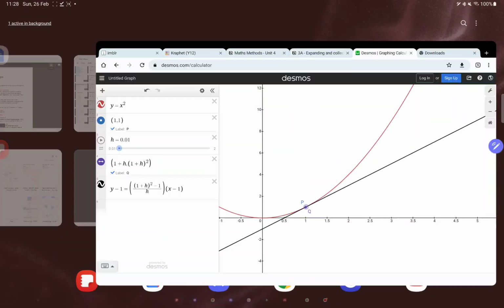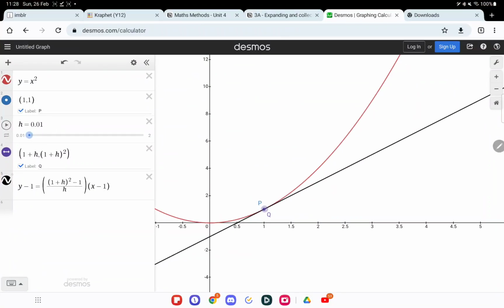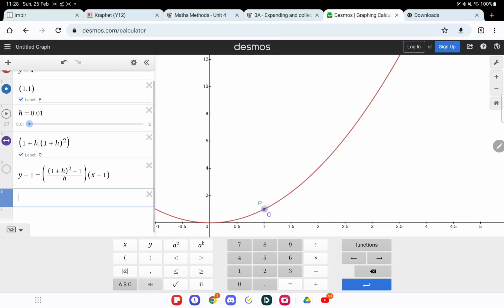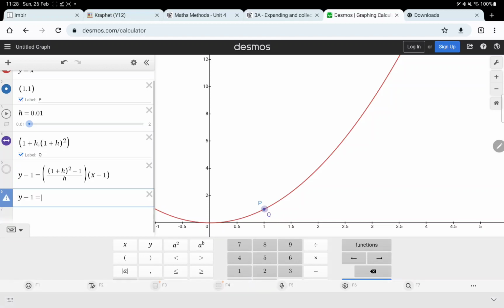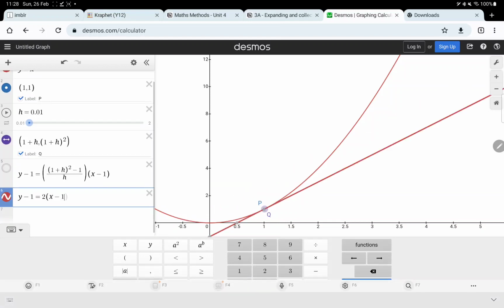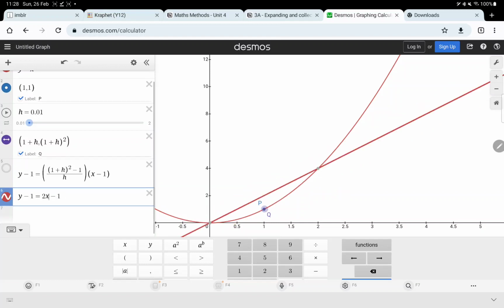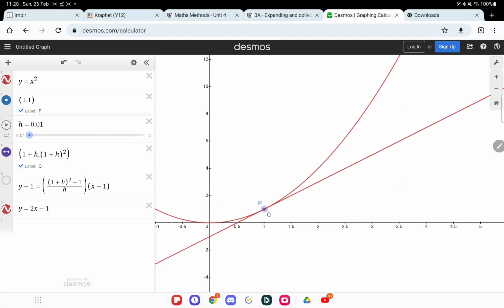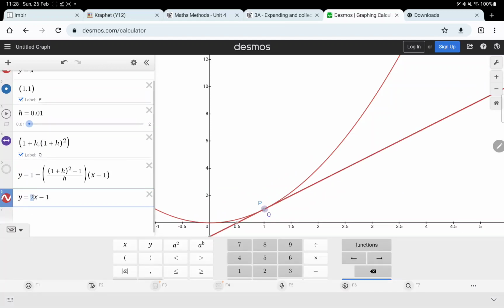Let's see if it's correct. So right now this line is not the tangent line, but I will actually do the tangent line. That will be 1 minus 1 equals 2 times x minus 1. That will be minus 2 plus 1 is minus 1. All right, so it will be 2x minus 1. See, that's a tangent line, and the gradient of that is 2.